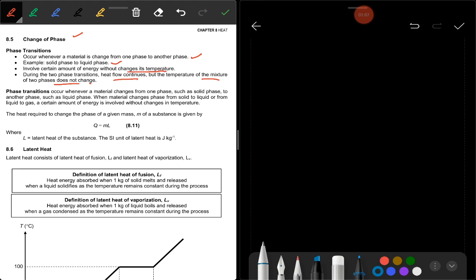For example, ice. I give you the example. This is ice, with an initial temperature of minus 5 Celsius degree. This is below the freezing point. Ice inside the freezer, for example, is minus 5 Celsius degree.